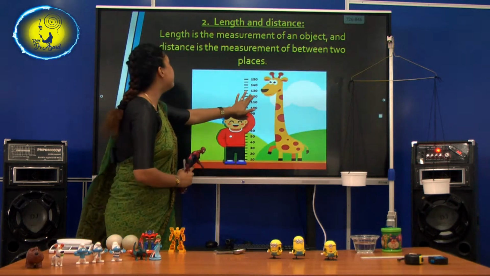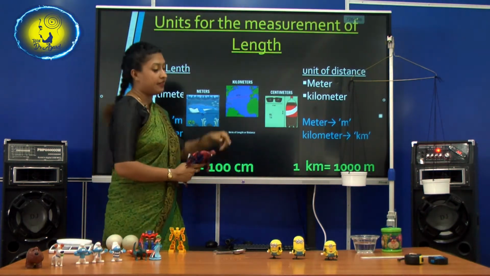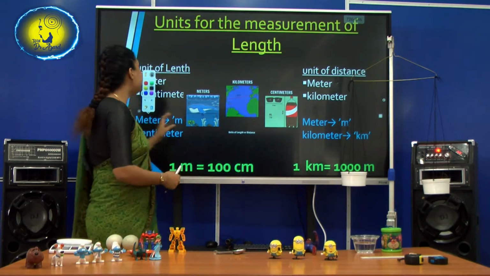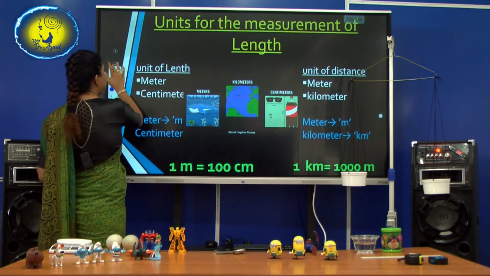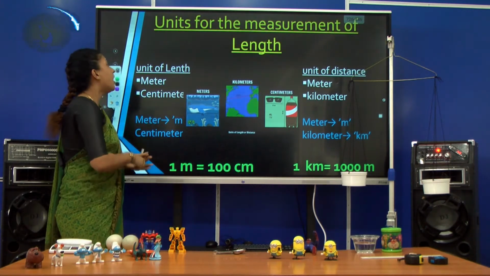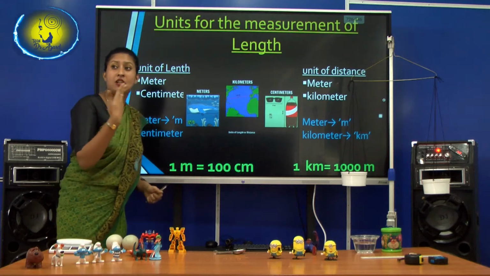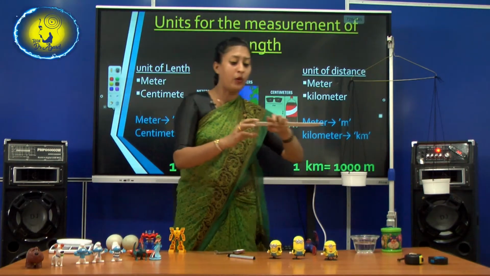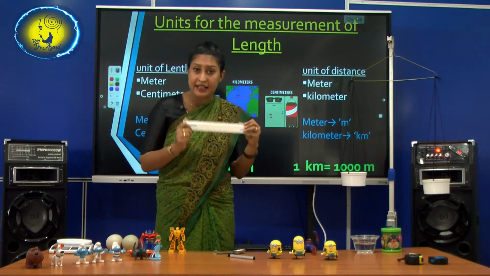Okay, right. So, units. Now we are going to learn the standard units. It's meters and centimeters. When you are measuring the length of something, it's meters and centimeters. Now, you all have rulers at home.